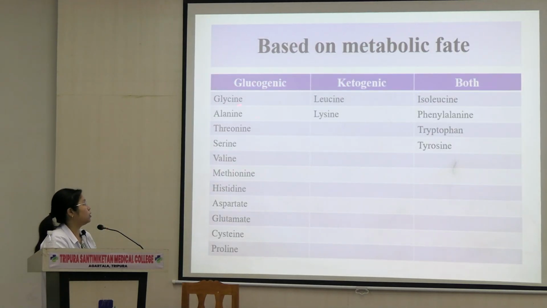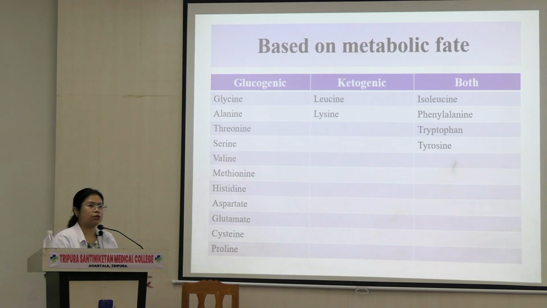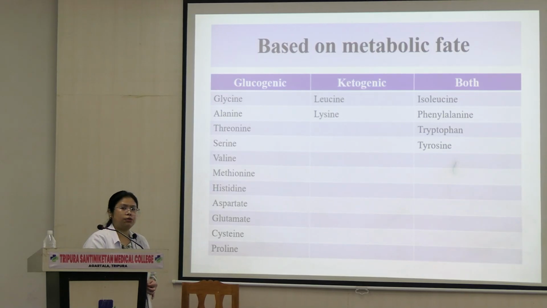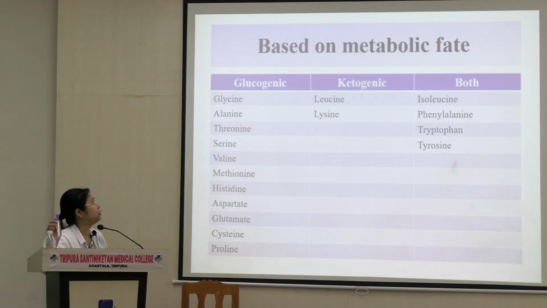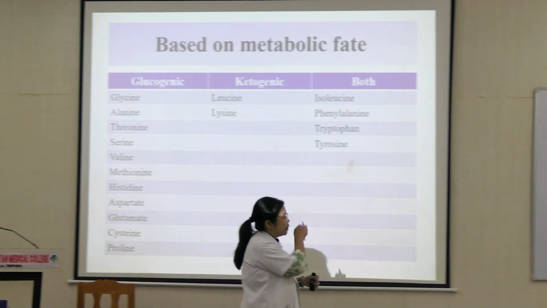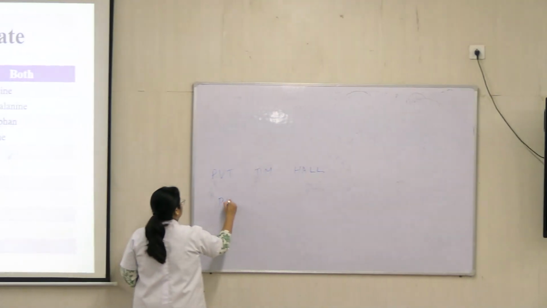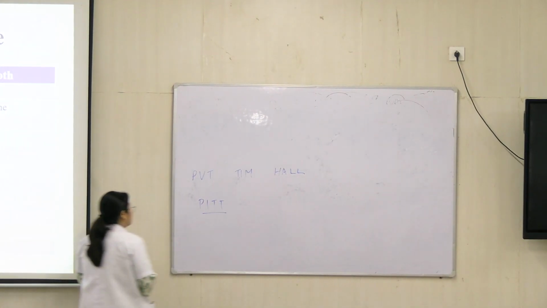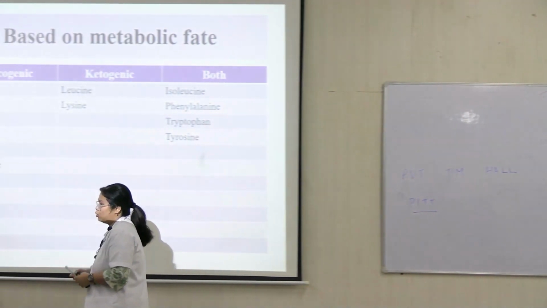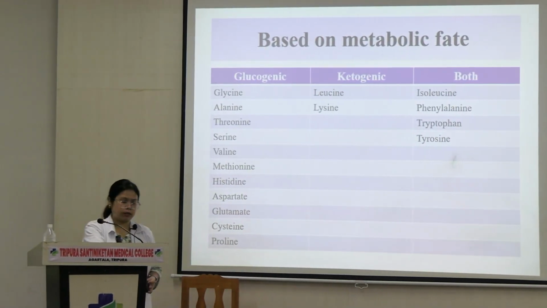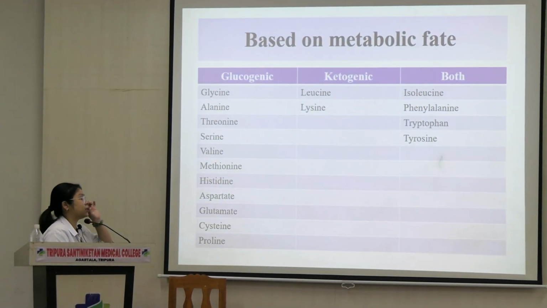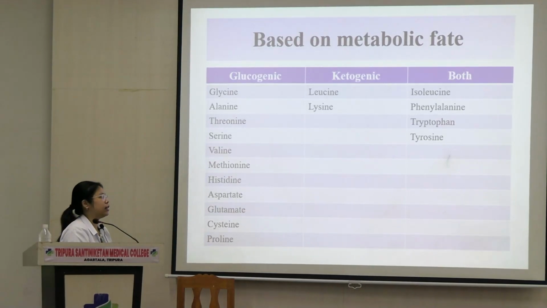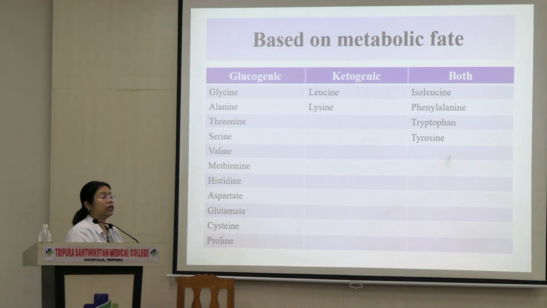These are glucogenic, a long list. Then we have ketogenic and something that has the properties of both, right? Ketogenic, how to remember? It's just two, leucine and lysine. You don't need a mnemonic for that. Over here, you can remember it's PI-double-T. This mnemonic can be used to remember the amino acids that are considered both glucogenic and ketogenic. P for phenylalanine, then I for isoleucine, T for tryptophan, and T for tyrosine.